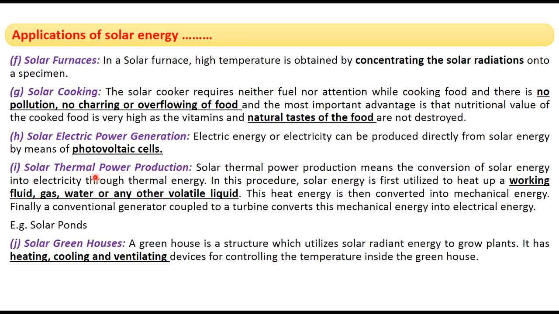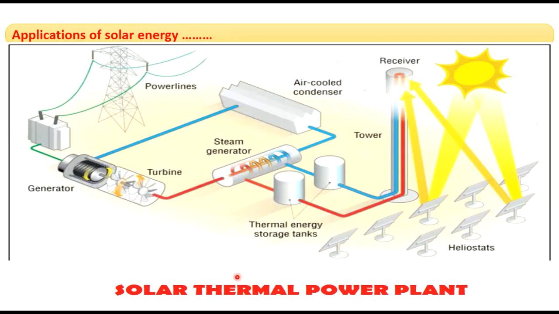Next application is thermal power generation by using solar energy. In this process, solar energy is first utilized to heat up a working fluid, such as gas or water or any other volatile liquid. Then the heat energy is converted into mechanical energy, and finally the generator coupled to a turbine converts this mechanical energy into electrical energy. Best example for solar thermal power production is solar plants, and this is a solar thermal power plant.